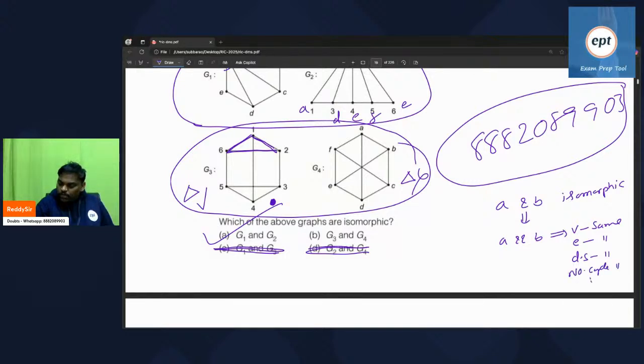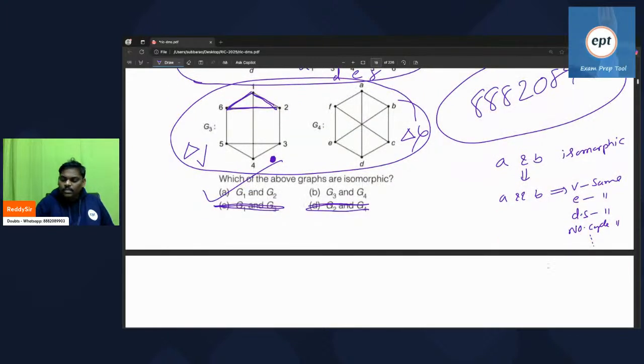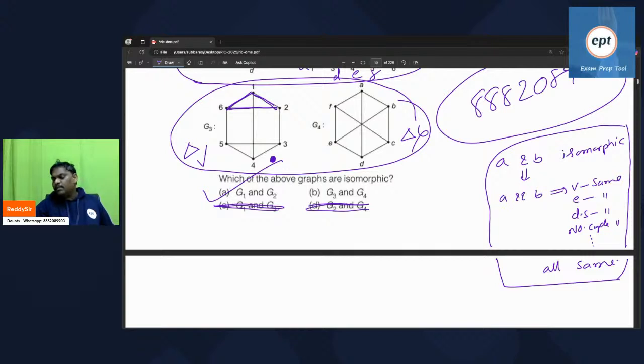So I want to say one important thing: the easiest way is all same. The simplest way of verifying whether two graphs are isomorphic is everything same: vertices same, edges same, degree sequence same, number of cycles same. There is no other way to discriminate. If you find even one thing which is not the same, then they are not isomorphic.